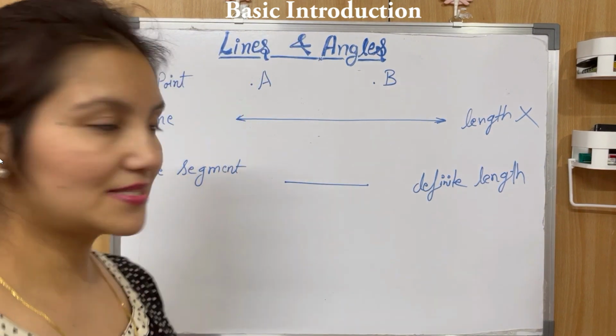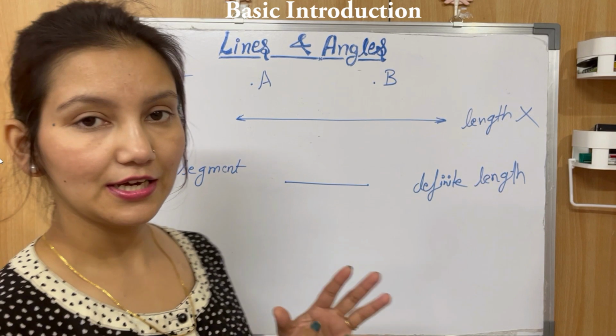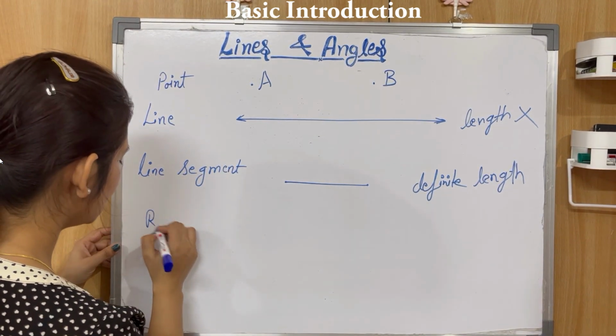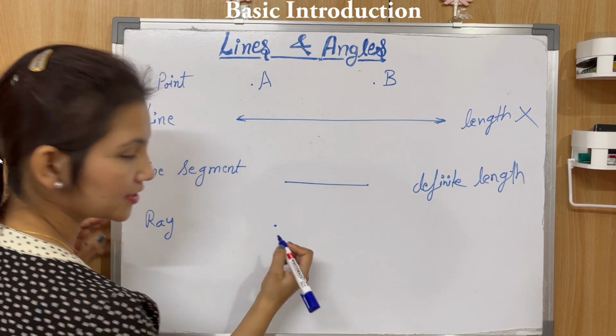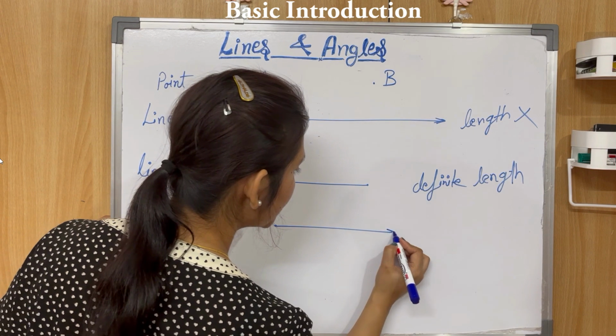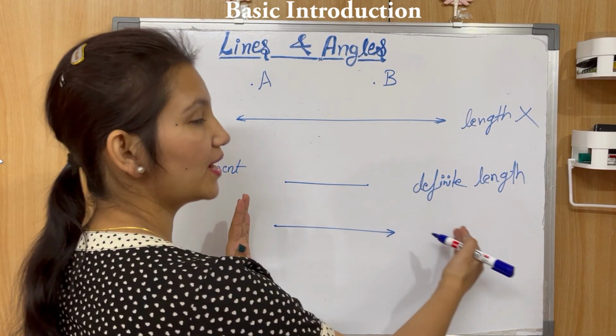Okay, so this is the basic difference between these two. Clear? Okay, now let's talk about a ray. A ray has a starting point. You know where it is starting from, but you don't know where it will end.